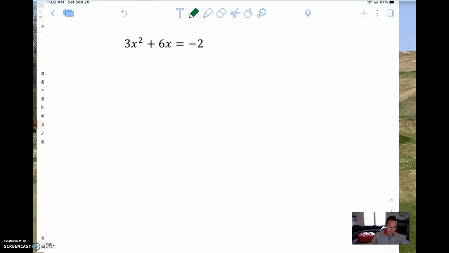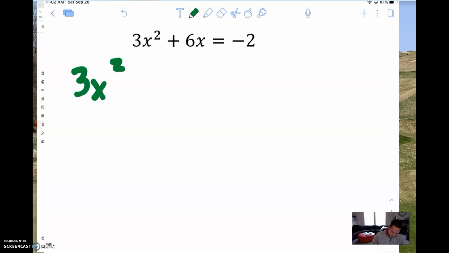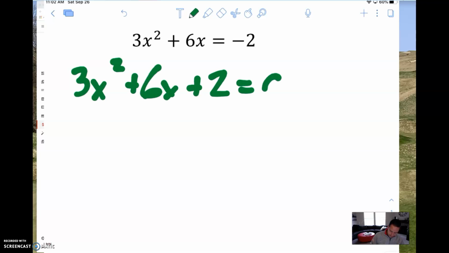So let's look at the first example. 3x squared plus 6x equals -2. Well, that doesn't equal 0. So in order to make it equal 0, I have to add 2 to both sides. So we'll do that first. We're going to start with 3x squared plus 6x plus 2 equals 0. So I moved that -2 to the other side, and it became +2. Now that it's set equal to 0 on one side, I can solve it with the quadratic formula like normal.